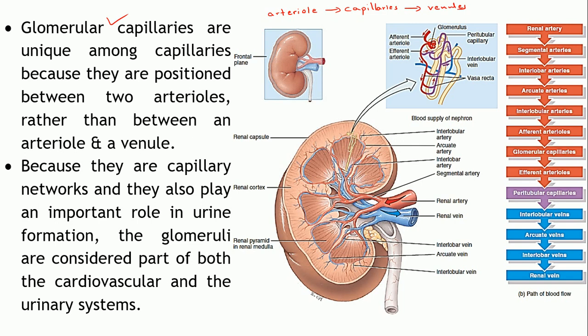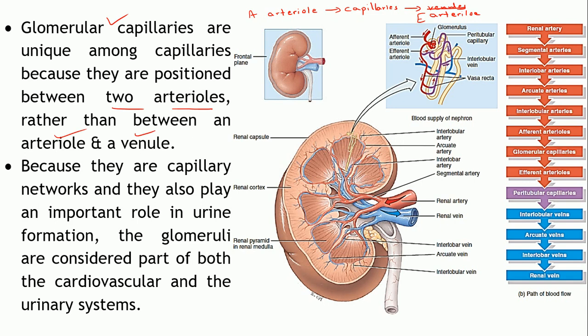They do not reunite to form venules, but instead another type of arteriole. This is the afferent one and this is the efferent one, because it is moving out. This one is entering and this one is moving out. So this is the only network of capillaries located in between two arterioles rather than in between an arteriole and a venule.